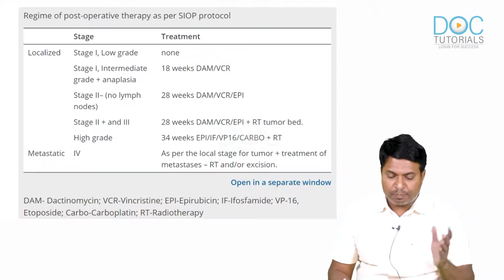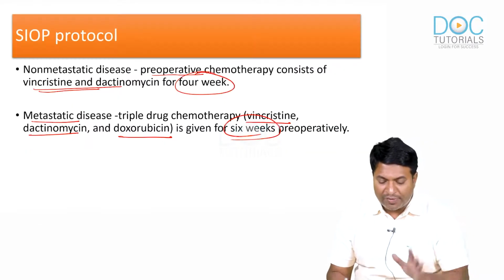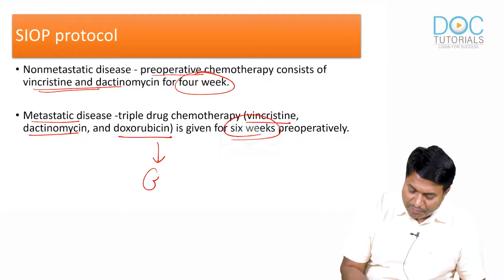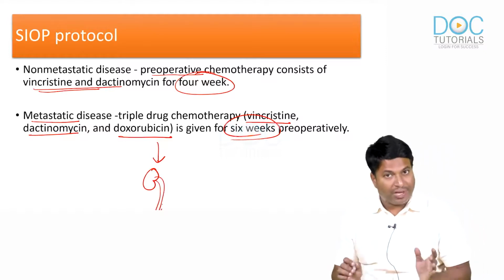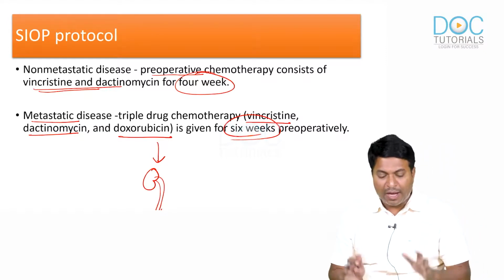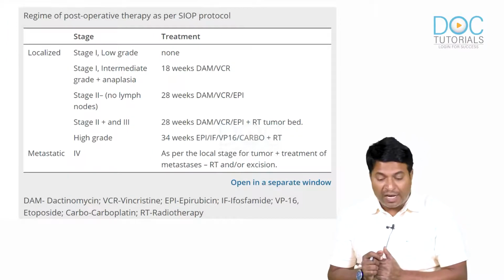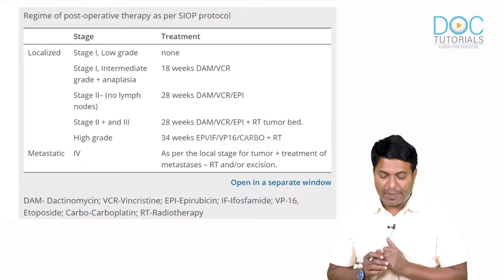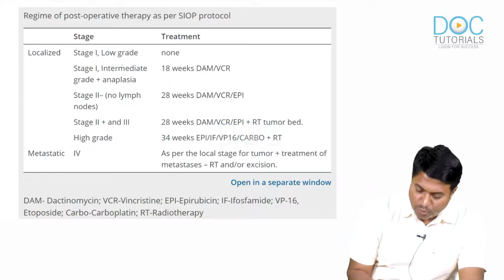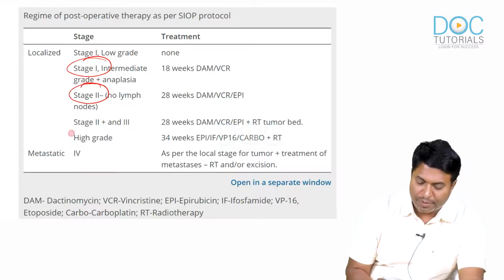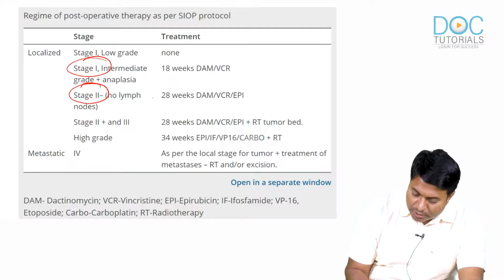Okay, so this is the post-operative regimen. After giving this therapy, I have done a nephroureterectomy as usual. Now I should give a post-op regimen. The post-op regimen is based on the grade of the tumor. For stage 1 and stage 2, you can see the same drugs.